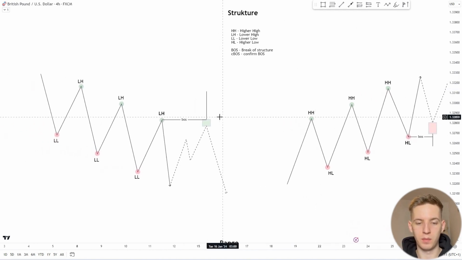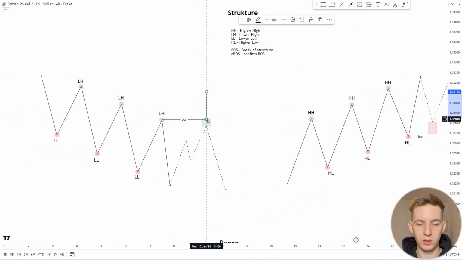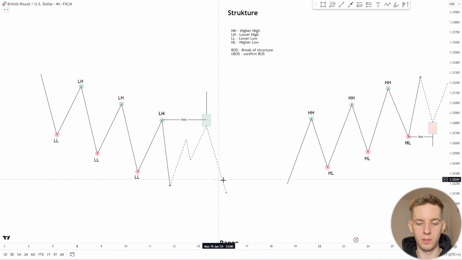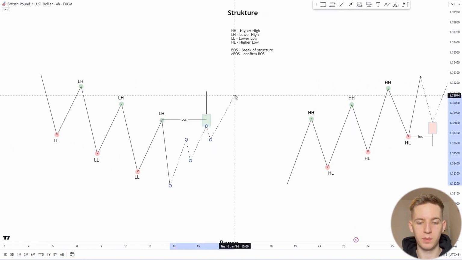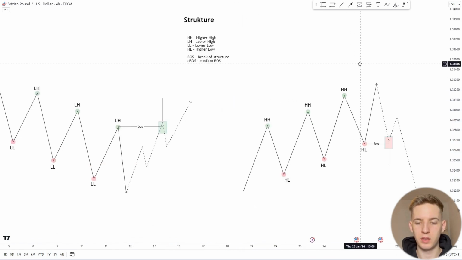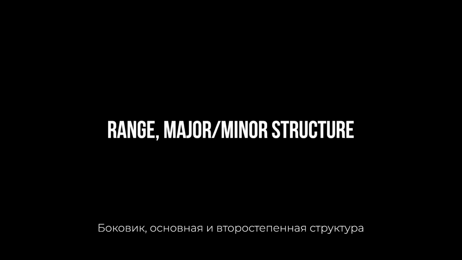If we are really expecting structure confirmation, we are interested in having the body of the candle consolidate above the key maximum or minimum. Then we can forecast or expect that our price will go up in the future. The same applies, in general, to the upward structure as well.